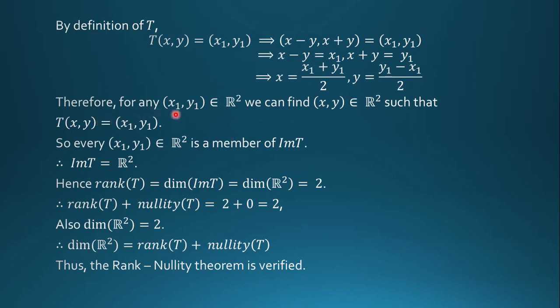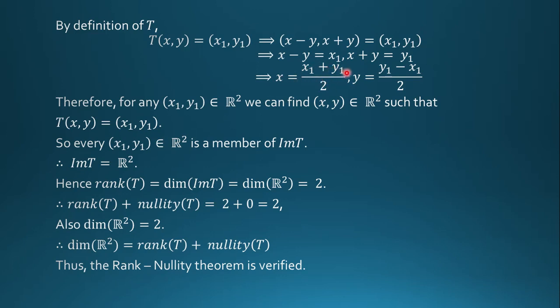Therefore, for any x1 y1 belonging to R2, we can find the value of xy belonging to R2 such that transformation of xy is equal to x1 comma y1.